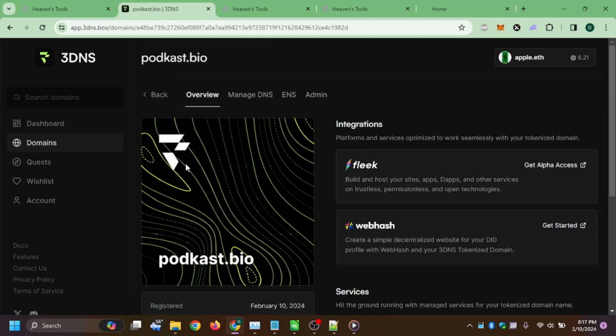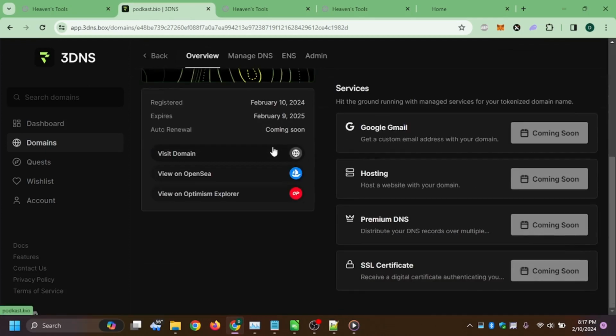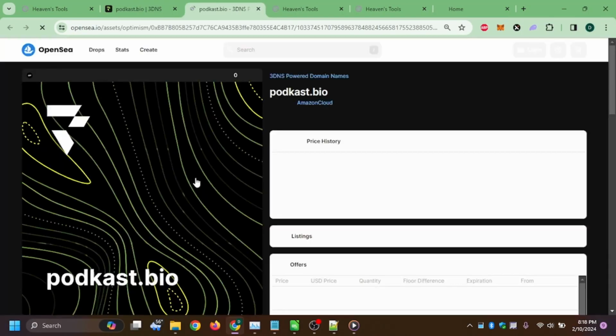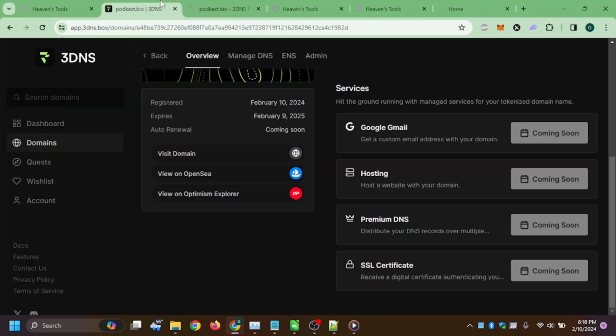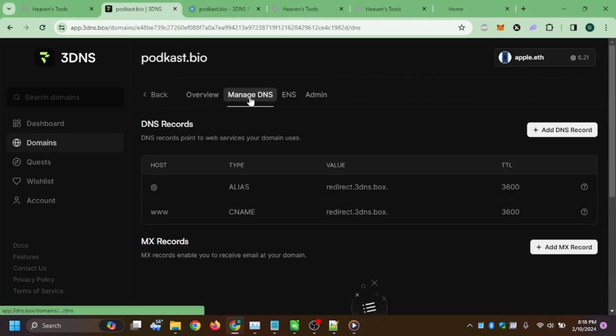But you see the speed of the tokenization aspect is instant. So let's visit it on OpenSea while we wait for a moment. Here it is. podcast.bio, 3DNS powered domain. The DNS records are ready.